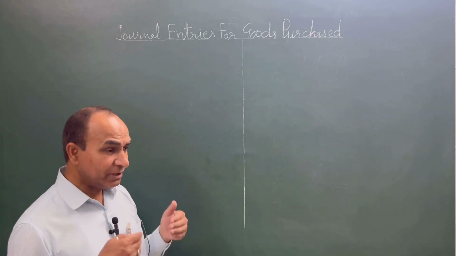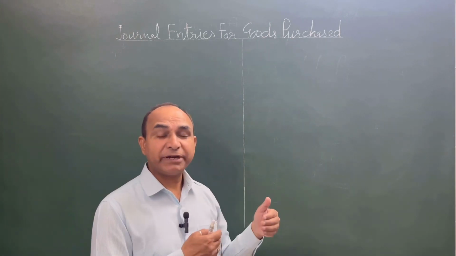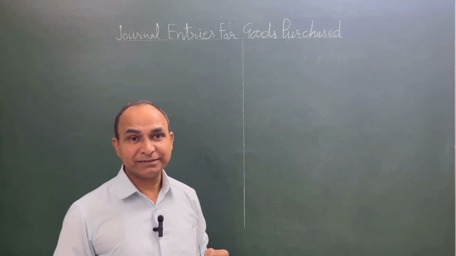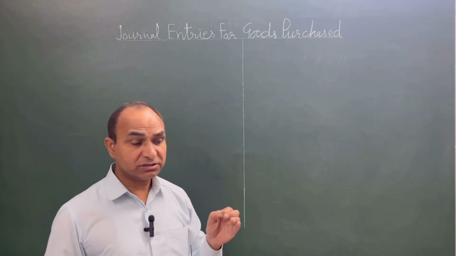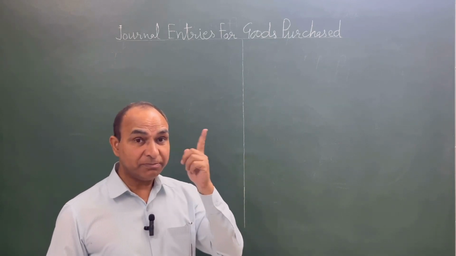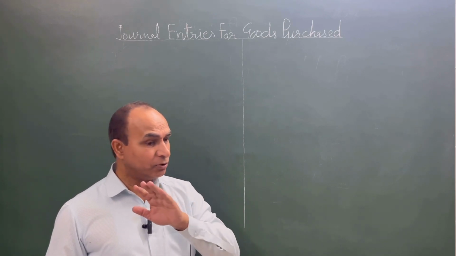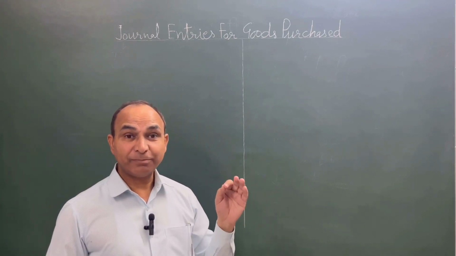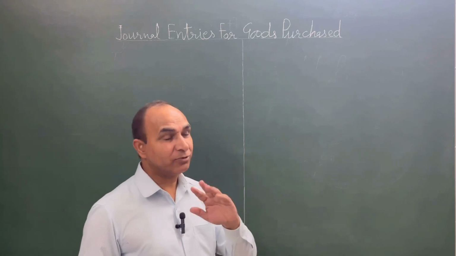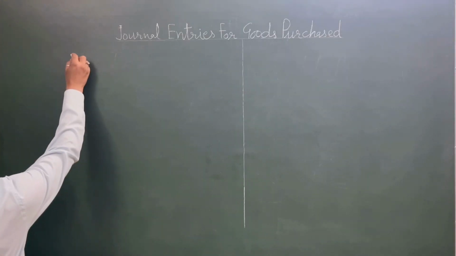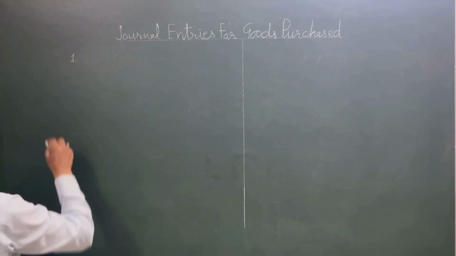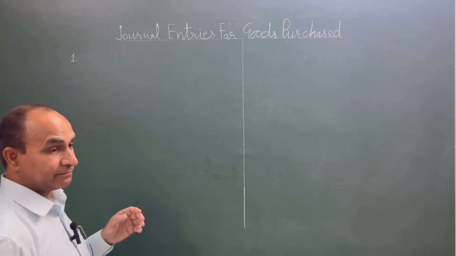Now, before coming to the point how to pass the journal entries, there are a few instructions and guidelines you need to keep in mind so that no mistake is made while passing journal entries. I am going to write down the instructions. First thing, I would write the transaction.